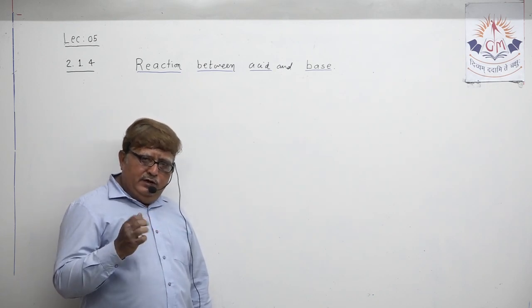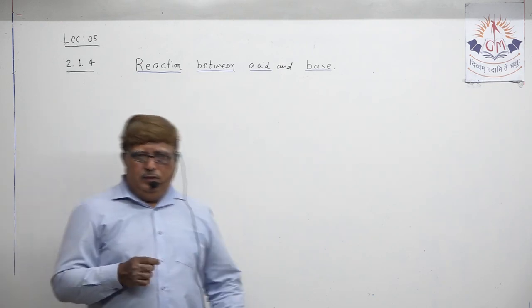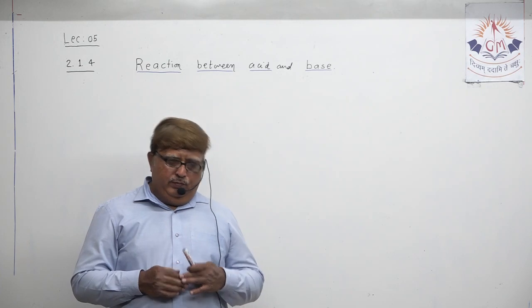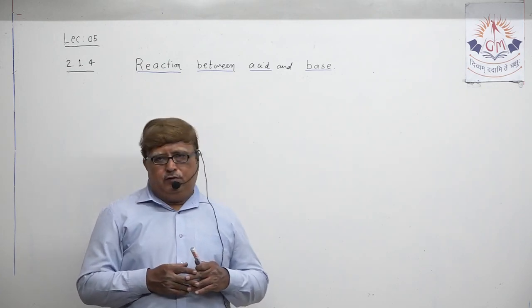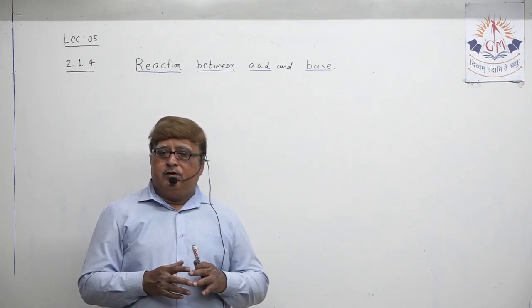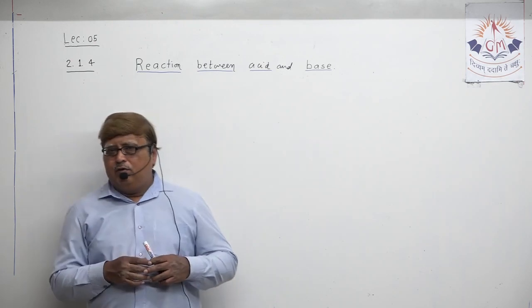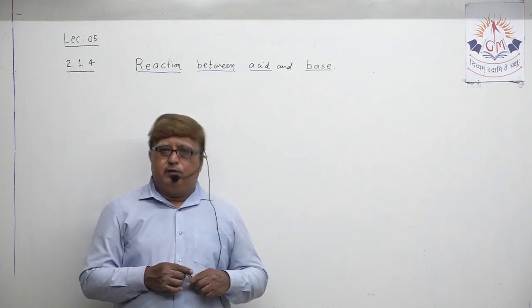As my guidance is there in every lecture, in the last two lectures I told you, whenever you describe any chemical property, your first target is to write a general word equation which describes the overall chemical reaction that is going to take place.